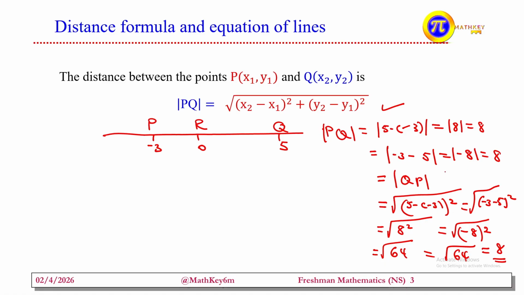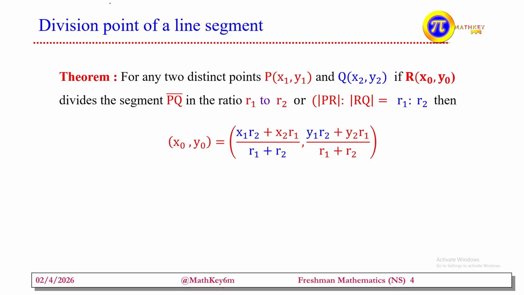In that way, we can find the distance between any two points. We call this the distance formula between two points. Next one is the division point of a line segment, or we call this the line segment formula.